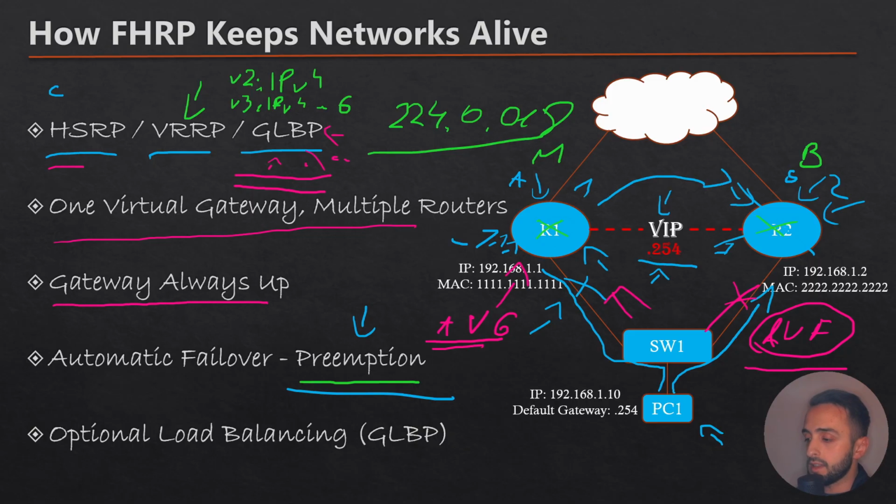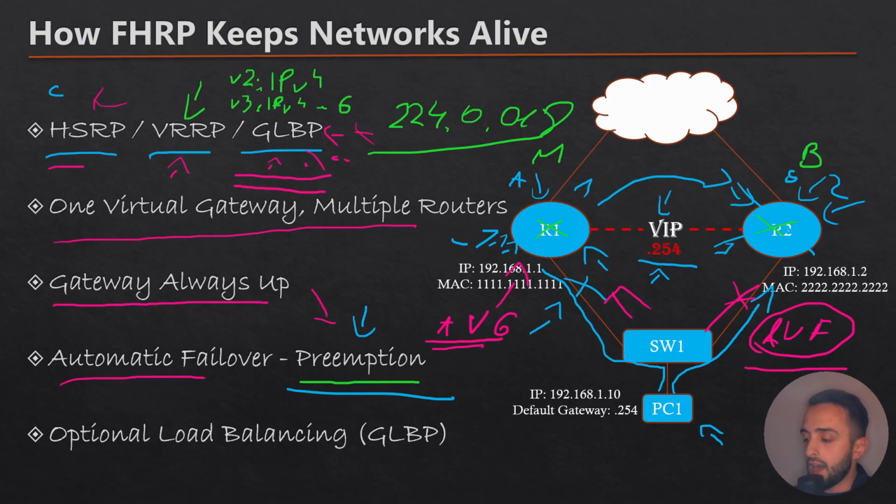Then we talked about the automatic failover, which is the preemption. Again, it is enabled by default on VRRP, but not on HSRP or GLBP, where enabling preemption is not a big deal. Piece of cake. We're going to see that in the configuration part of this video training.